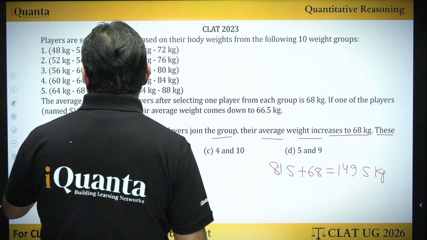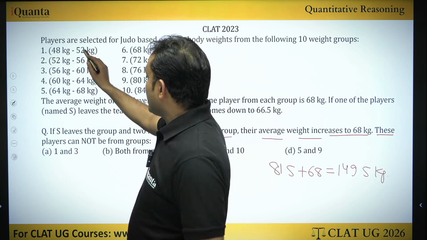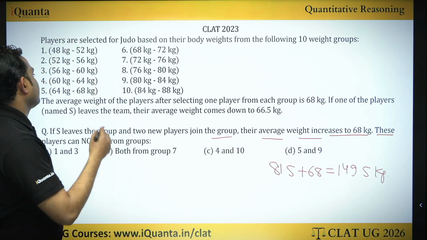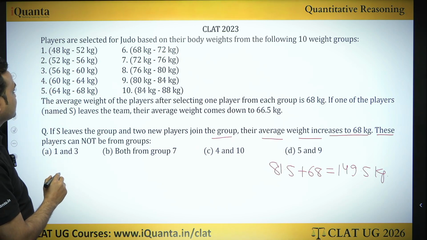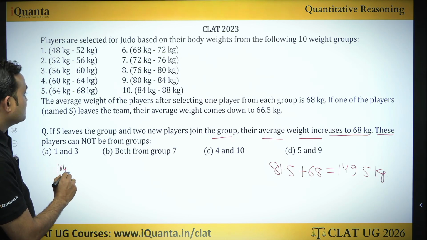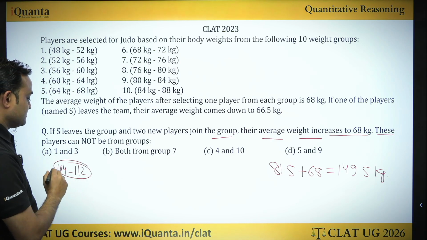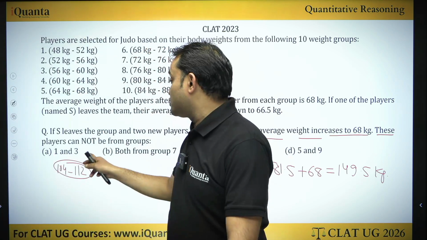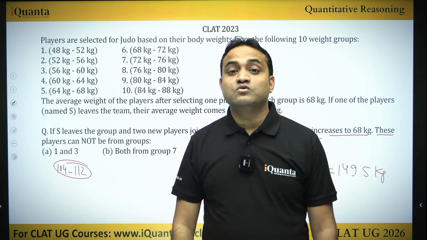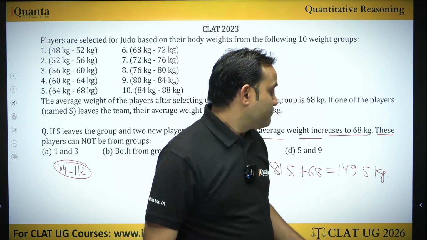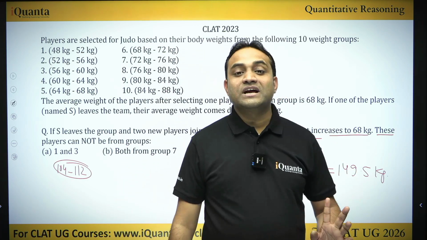Now it says these players cannot be from groups. Let's check 1 and 3. From 1 and 3, what will be the minimum weight? 48 plus 56, if you add this, it's 104, to 52 plus 60, 112 kg. If those 2 players are from groups 1 and 3, their total weight will vary from 104 kg to 112 kg. What do we want? We want 2 players whose weights add up to 149.5 kg.